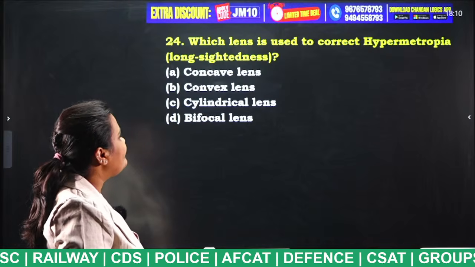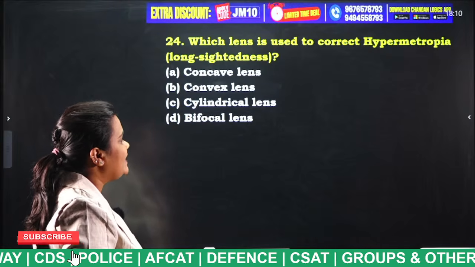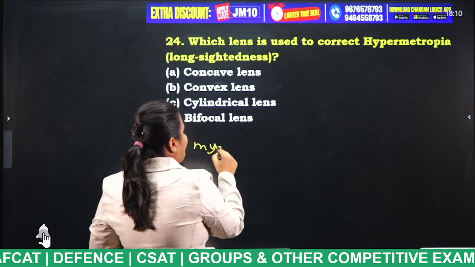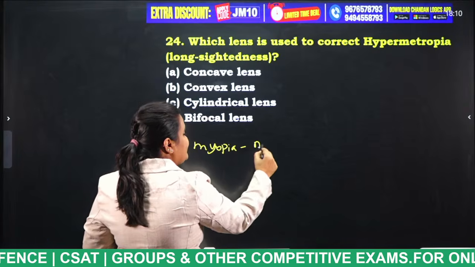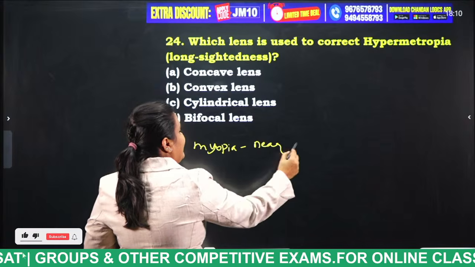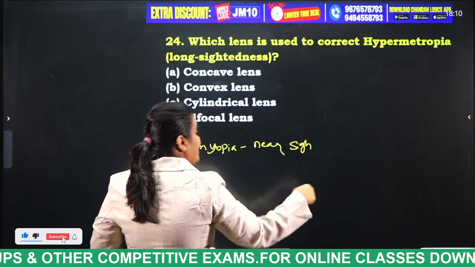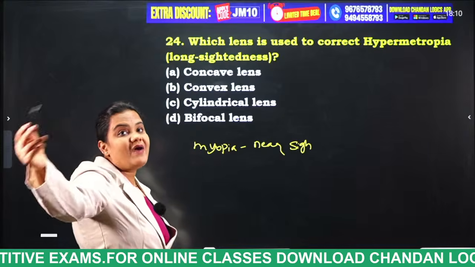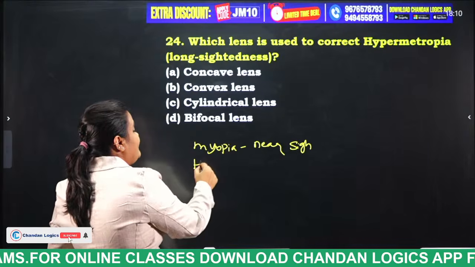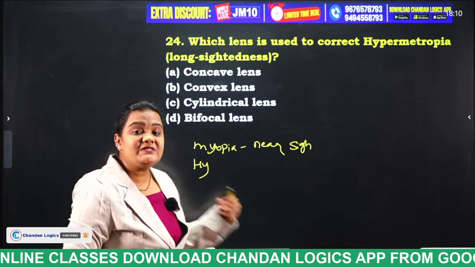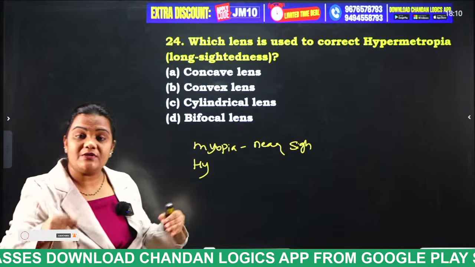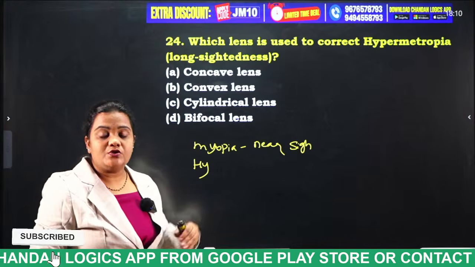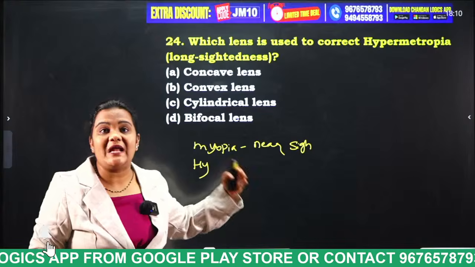Concave lens, convex lens, cylindrical lens, bifocal lens. Now tell me, we all know myopia. Myopia is nothing but what, students? Nearsightedness. That means this person can only see the objects which are nearer to them and cannot see the objects which are farther from them. And hypermetropia is the case in which people can see the objects which are farther from them and cannot see the objects which are nearer to them. So in this case, what type of lens helps, students?